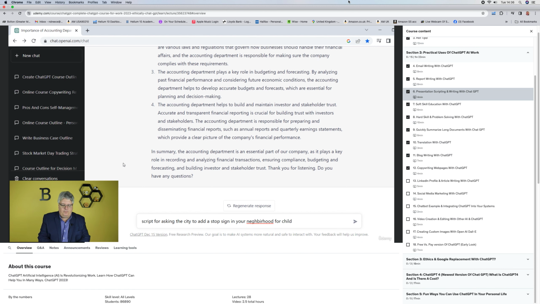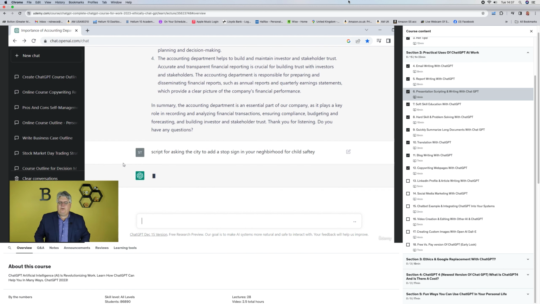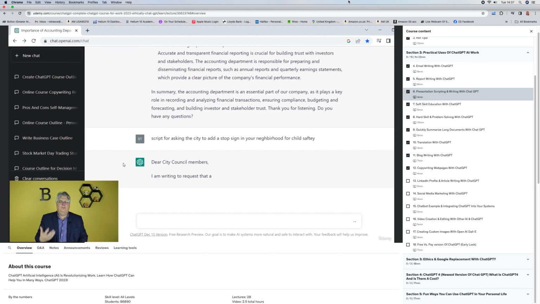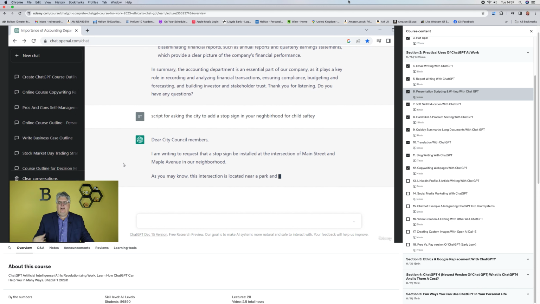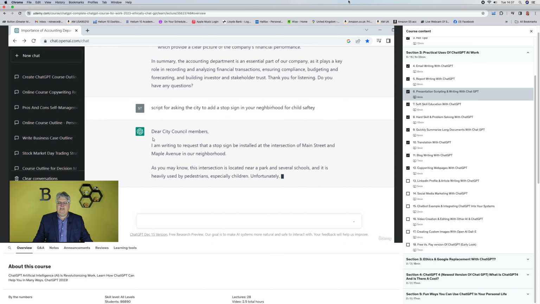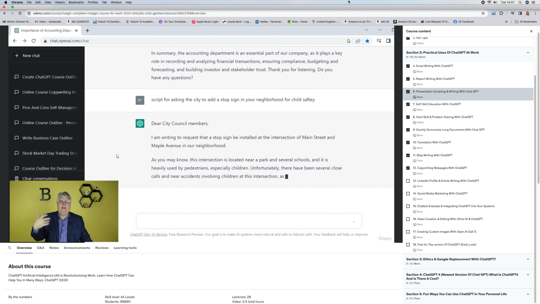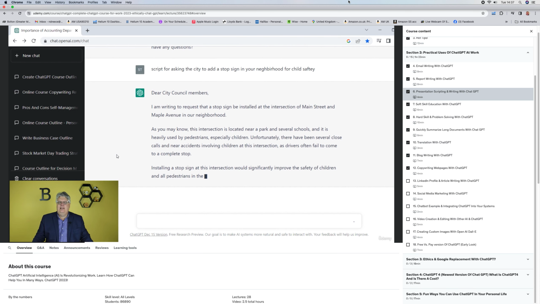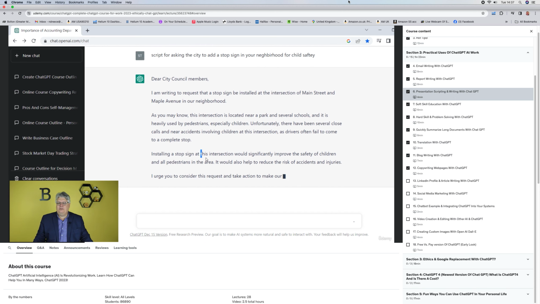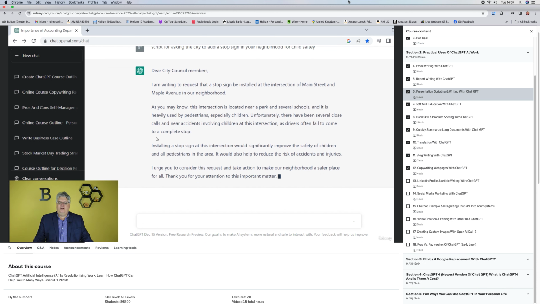So cars are going by your neighborhood real fast. You're going to give a presentation to the school board or maybe the city, and you want them to spend money and do that. So here you have your city council members or whatever you might be. It might be county commissioners. It might be whatever is local to you because you're going to adapt all this. But this time, I'm requesting to write this, and you put in this intersection. You have to put in the intersection and stuff. I urge you to consider this.